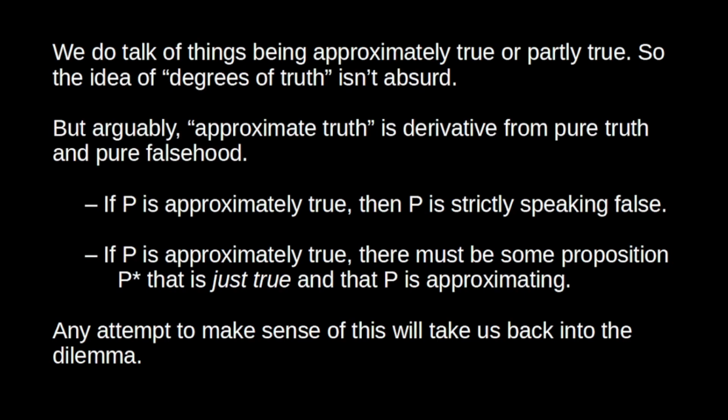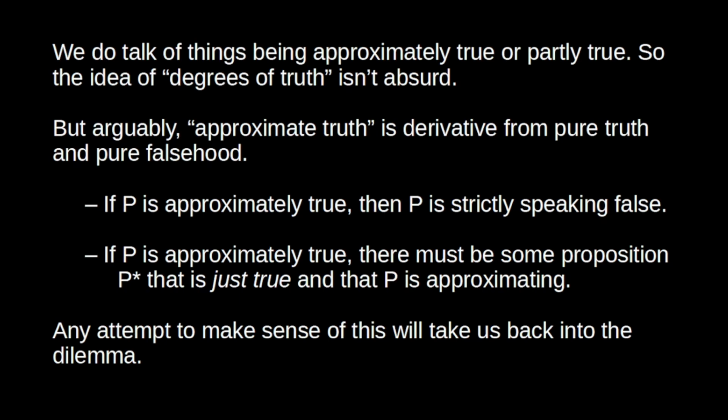If P is approximately true, then it's not true. It's strictly speaking false. Moreover, if P is approximately true, then we need to have some notion of what it is that P is approximating. So to say that P is approximately true seems to require that there is some other proposition, P star, such that P star is strictly true and P is in some sense close to P star.